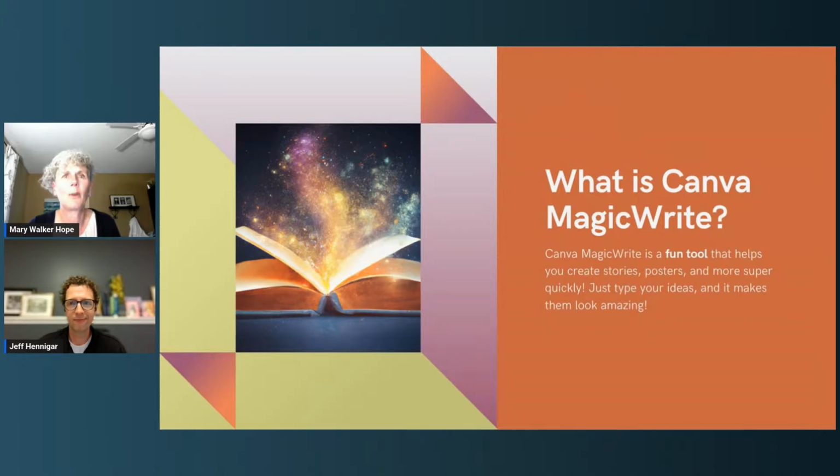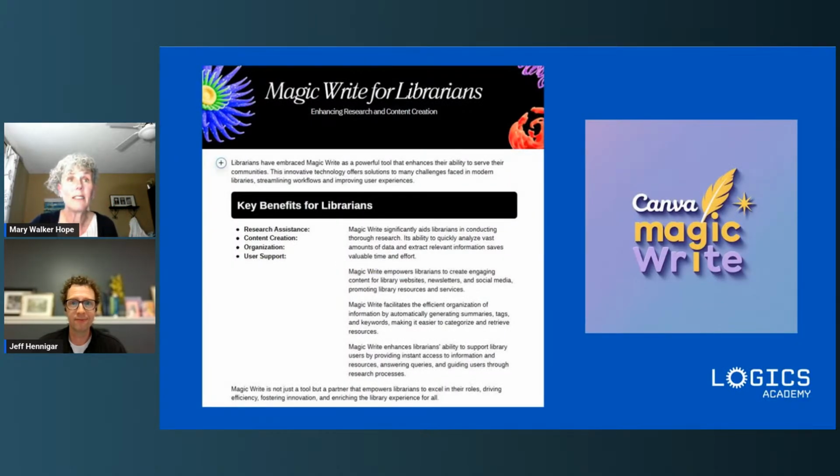Okay, oops. That always seems to happen. So Magic Write is a fun tool that helps you create stories, posters, and everything really nice and quickly. And one of the things that I did was I just put in what would Magic Write be good for librarians. I just threw that into Canva and I said, okay, tell me the benefits in that. And I know you can't read all of this, but it again shows you how many different things it's really great for. So research assistance, right? If you're looking for content creation, organizing things, it's a great support as well. And this just came up automatically.